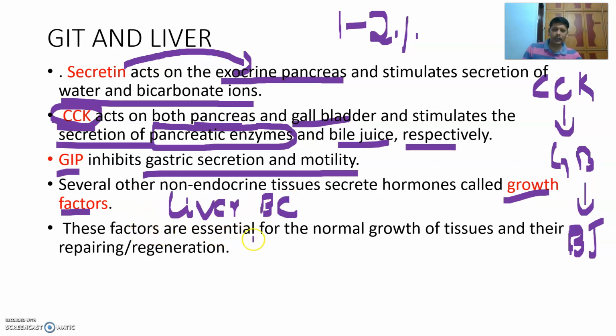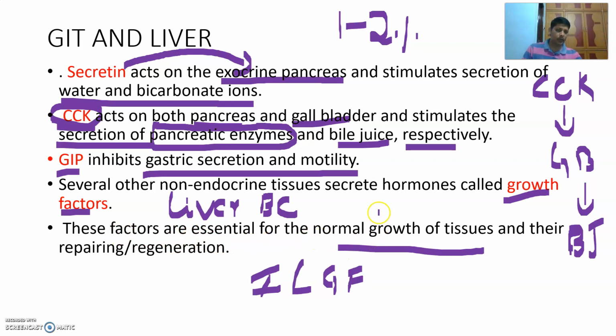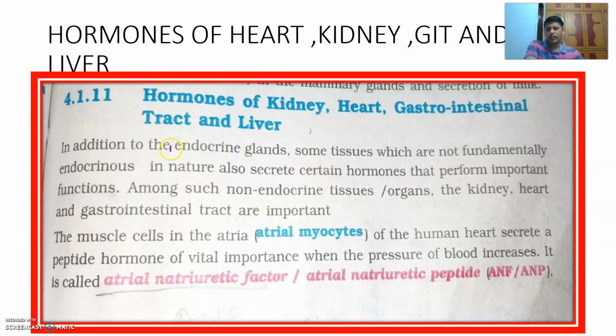Next, these factors are essential for the normal growth of the tissues, and we call them insulin-like growth factors. Insulin-like growth factors are produced by the liver. These factors are essential for normal growth of the tissues and their repair and regeneration. Okay, this is what is given in our state textbook.